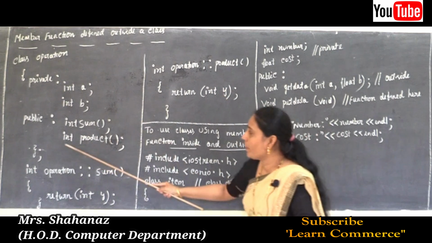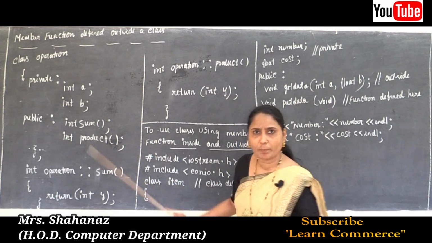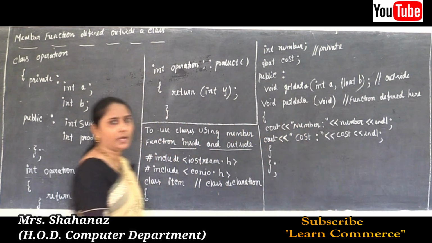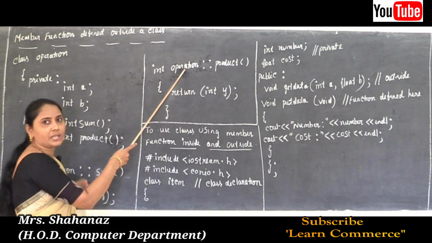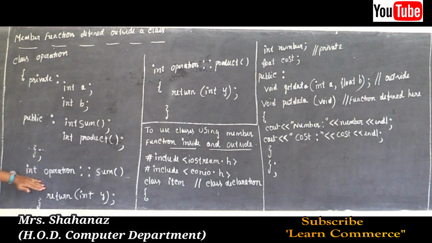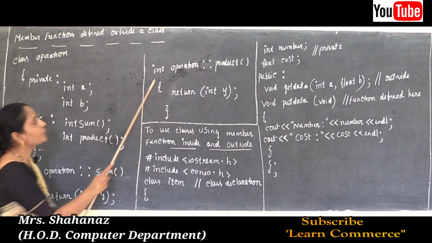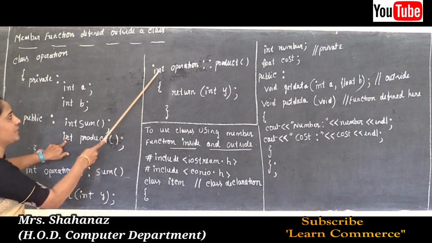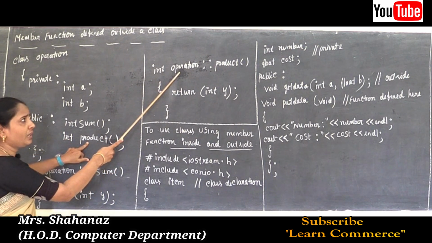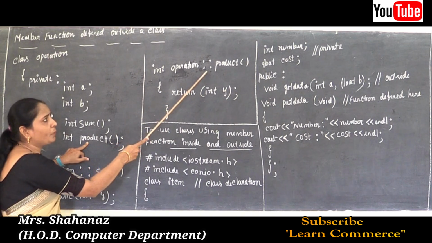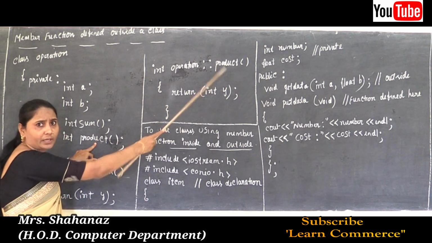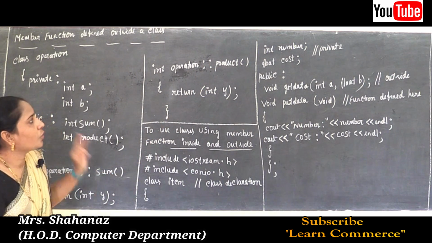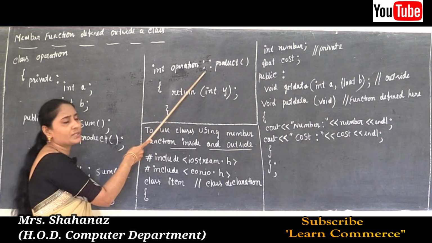And later one more member function, the product member function, is also going to be declared within the class and defined outside the class. Okay, going to define outside the class, flower bracket, semicolon, after that outside the class. So here the data type is int, the class name is operation, then the scope resolution operator, and the member function name is product. Okay, clear this point?